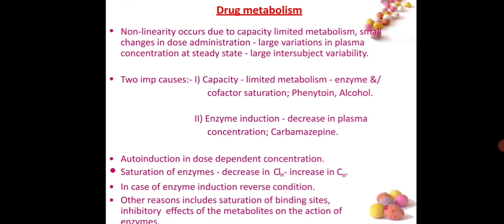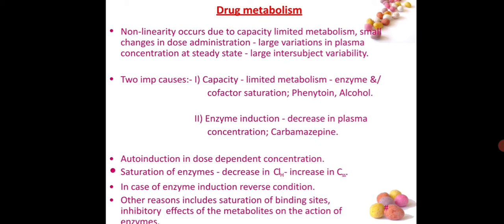There are two important causes of drug metabolism non-linearity. They are capacity limited metabolism, meaning enzyme and cofactor saturation. For example, phenytoin and alcohol. Alcohol and phenytoin are two drugs which have capacity limited metabolism. That means enzyme and cofactor are saturated. If enzyme and cofactors are saturated, then these two drugs cannot be metabolized easily, so they reach the systemic circulation and are distributed in the systemic circulation for a long period of time.